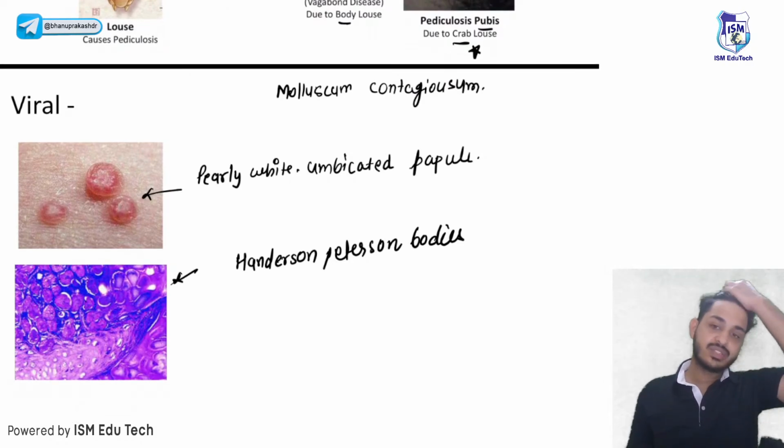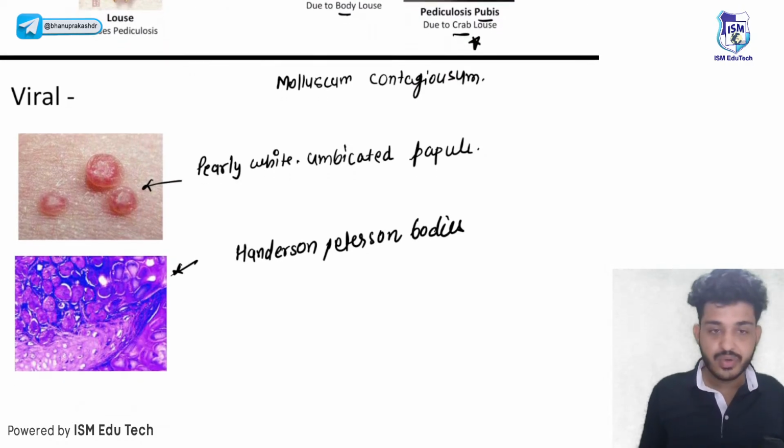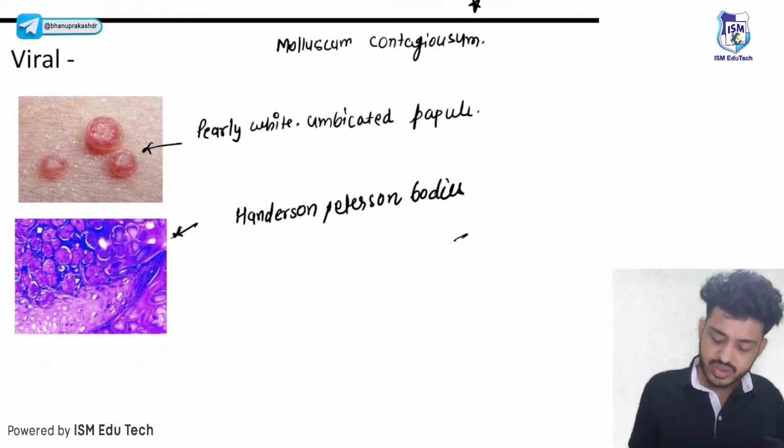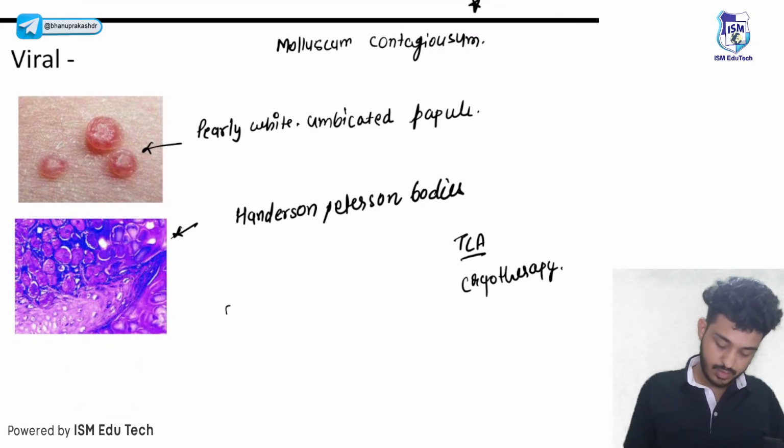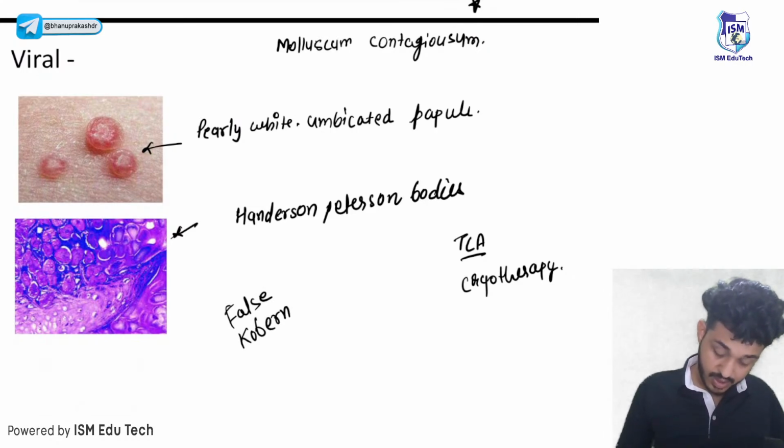How will you treat? You can use trichloroacetic acid. You can use cryotherapy. These lesions will show false Koebnerization. I have told you false Koebner phenomenon, isomorphic phenomenon, false Koebnerization.